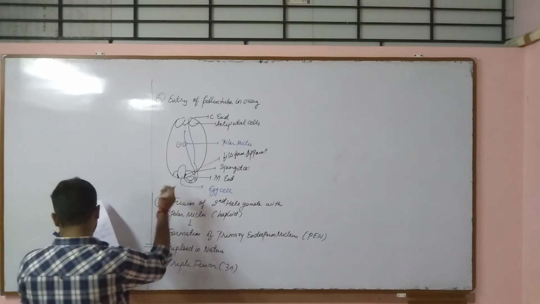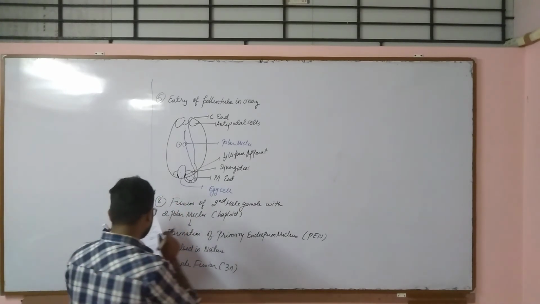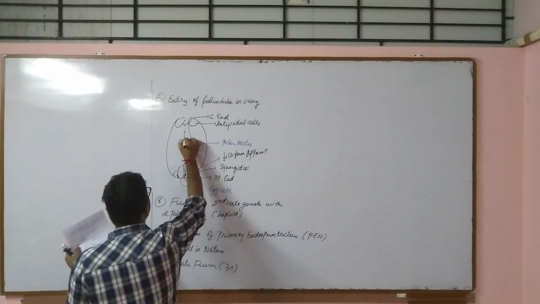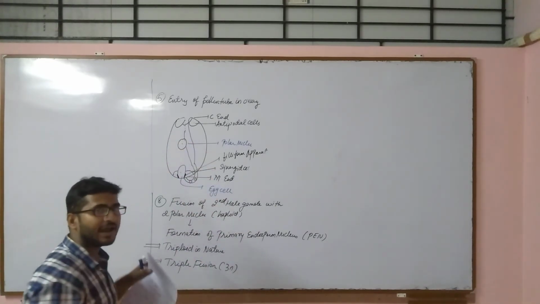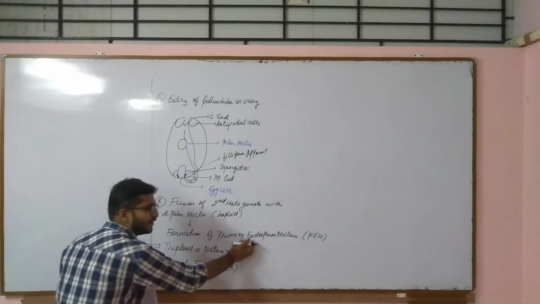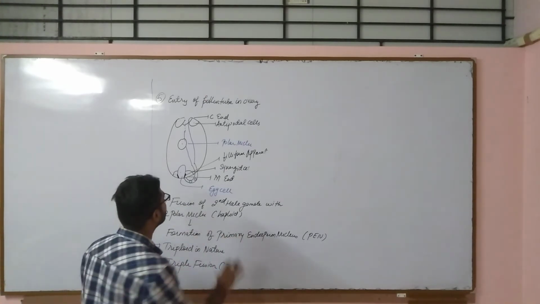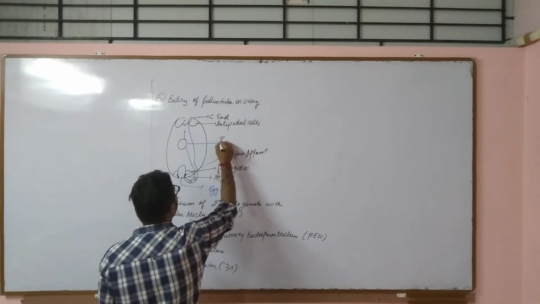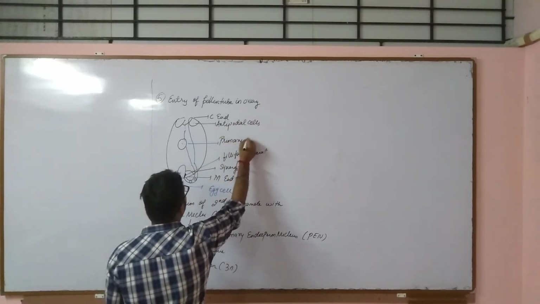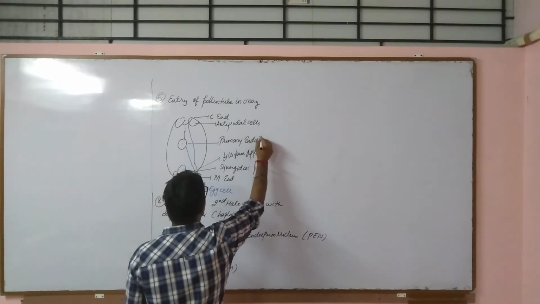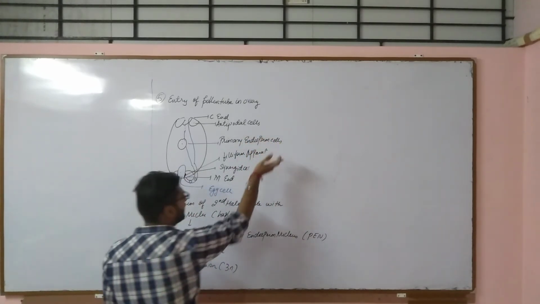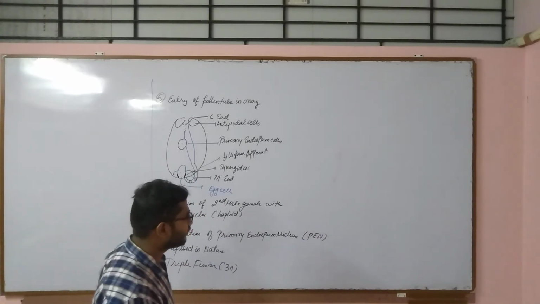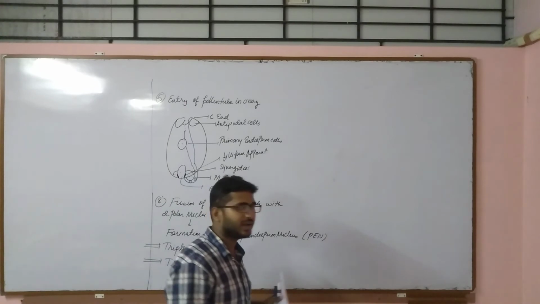Okay. Now these two polar nuclei will not be there. Now one big cell is there, and this is called the primary endosperm cell. That is primary endosperm nucleus, one and the same thing. Now I am removing this polar nuclei and writing it as primary endosperm cell, and this primary endosperm cell will initiate the formation of endosperm. Okay, and endosperm, you all know, is nutritive in nature.